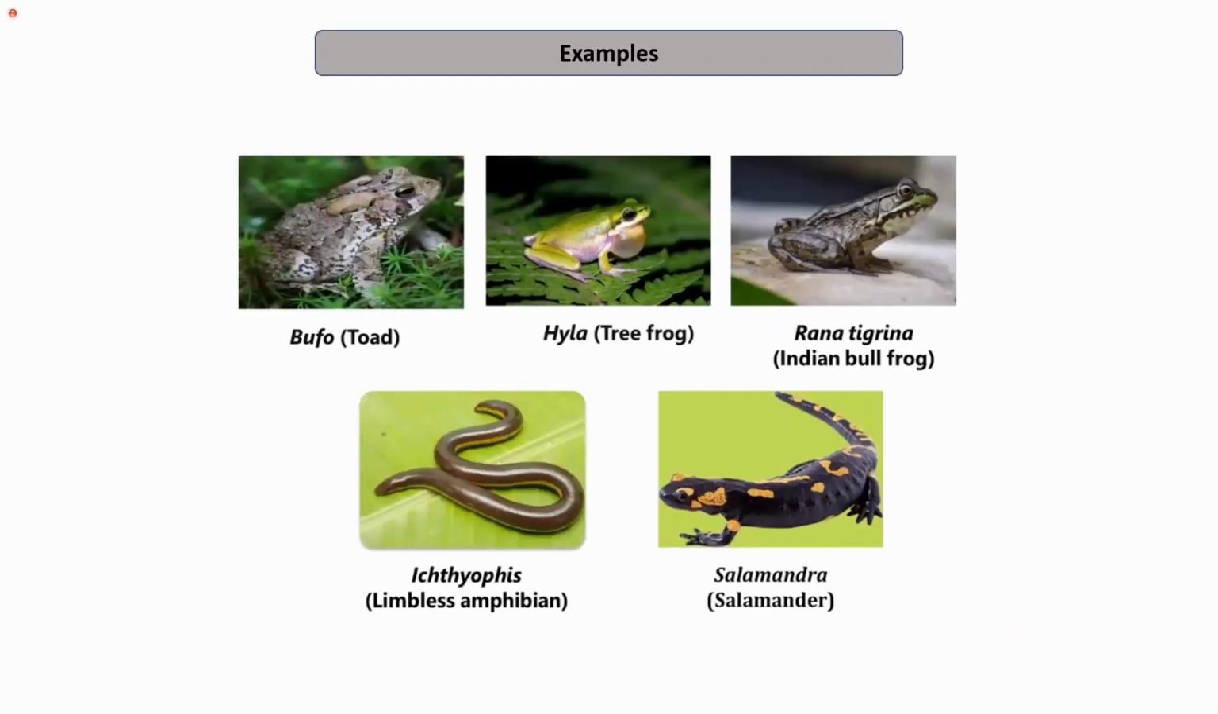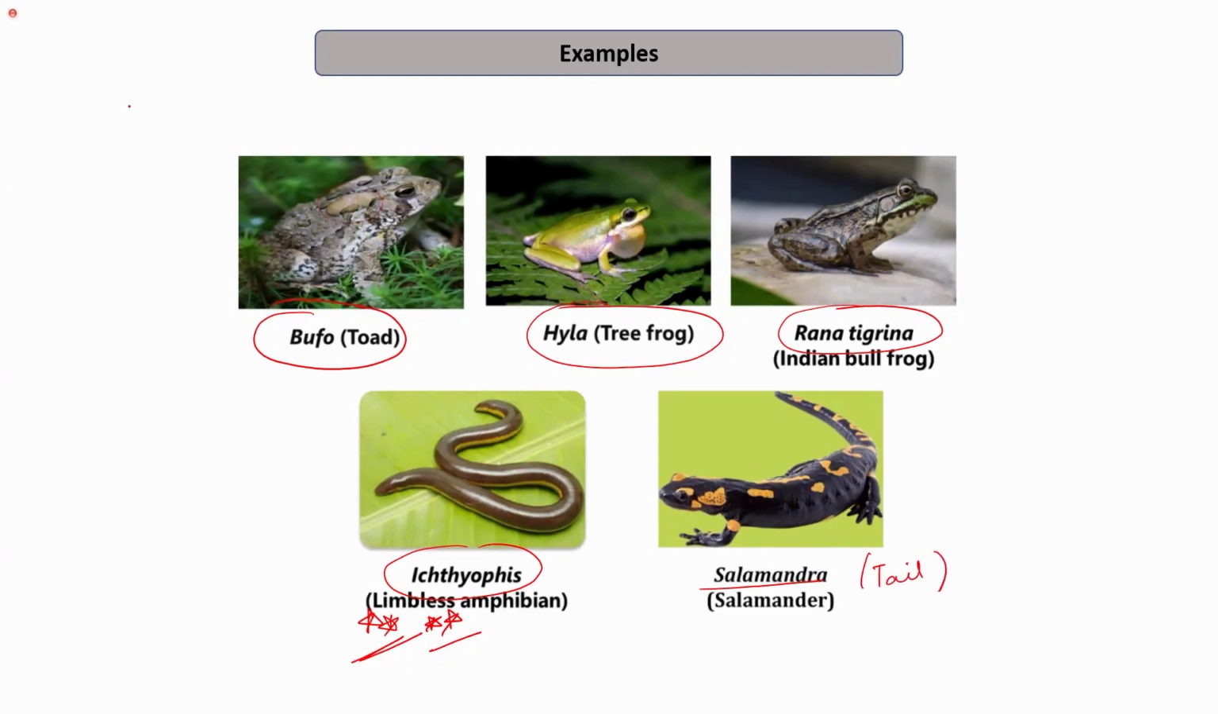The examples of amphibians include the bufo, which is the toad, hyla, which is the tree frog, rana tigrina, which is the Indian bullfrog, Ichthyopis, which is the limbless amphibian. It does not have limbs. This is important. And the salamander that has the tail. So this was about the amphibians.